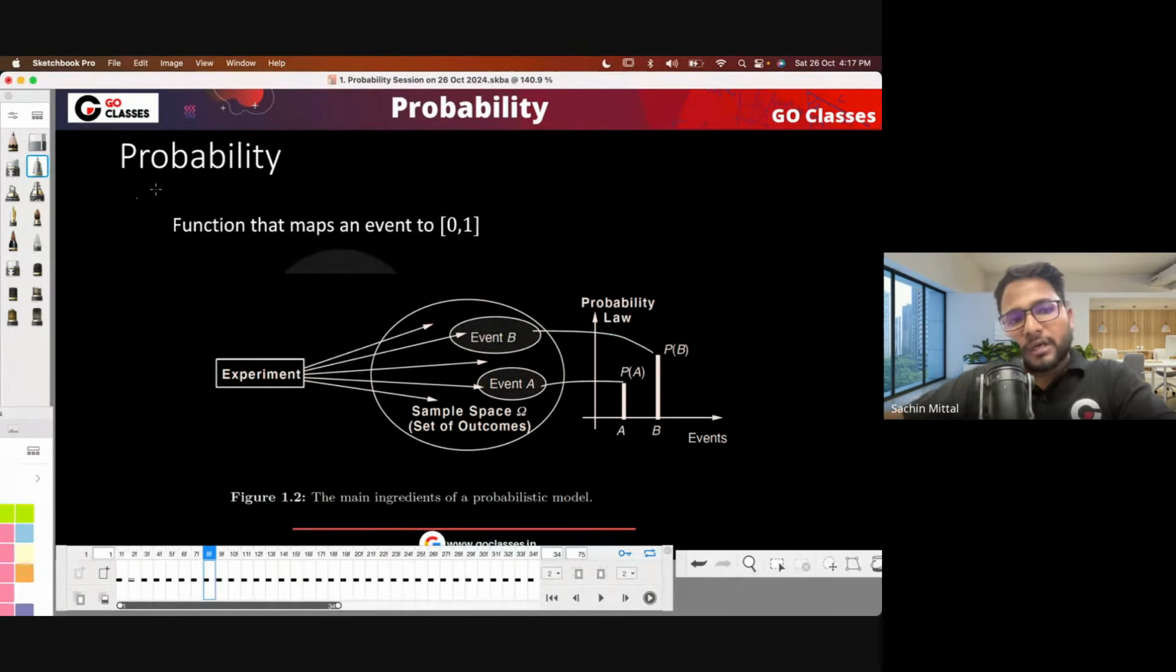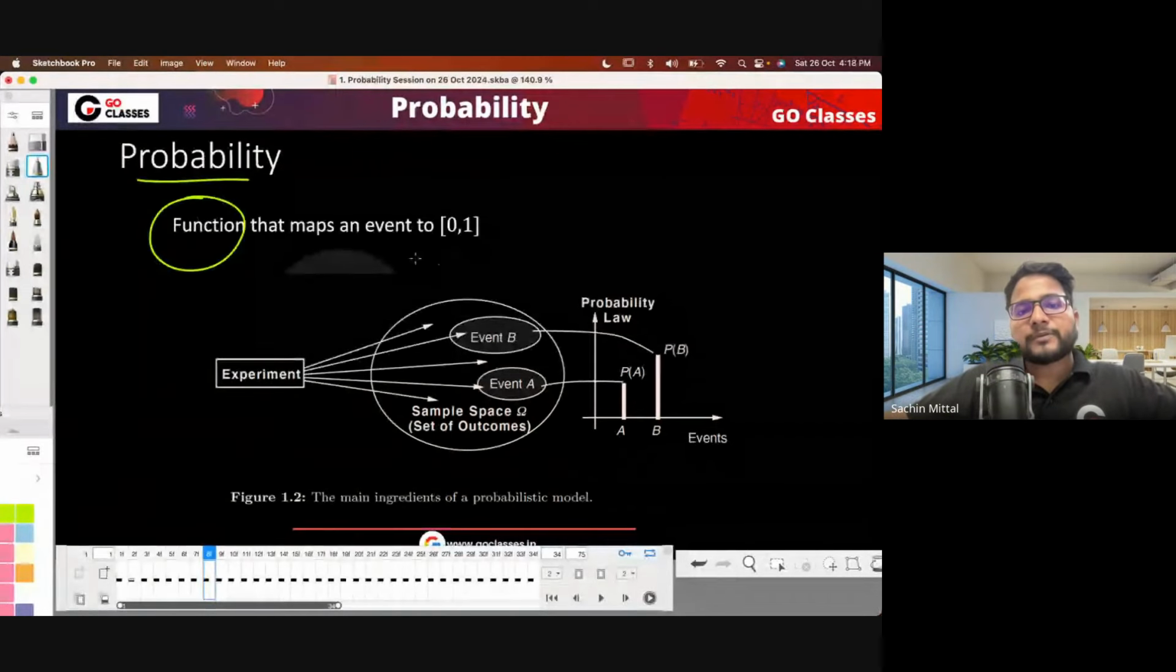And now there is a term called probability. We define probability over the events. The probability definition: probability is basically a function that maps an event to a value between 0 and 1.